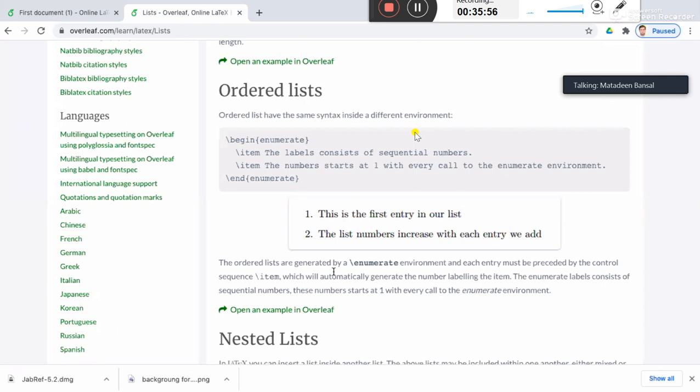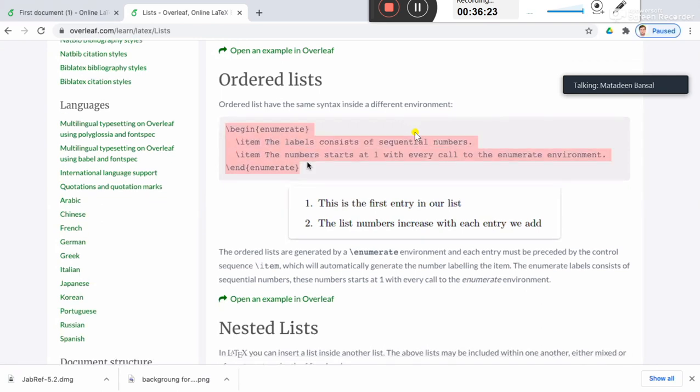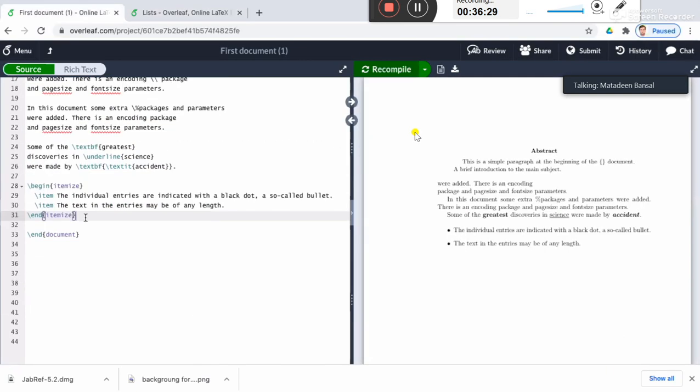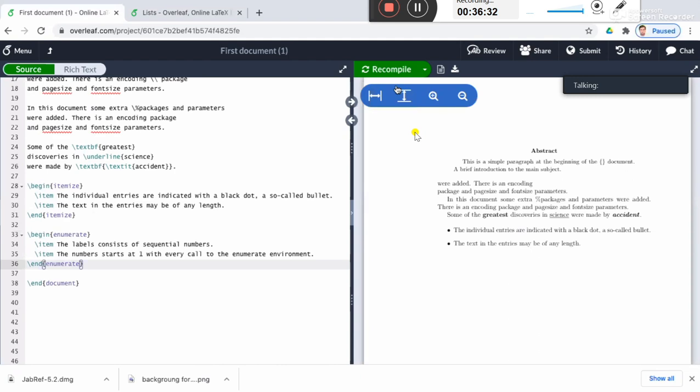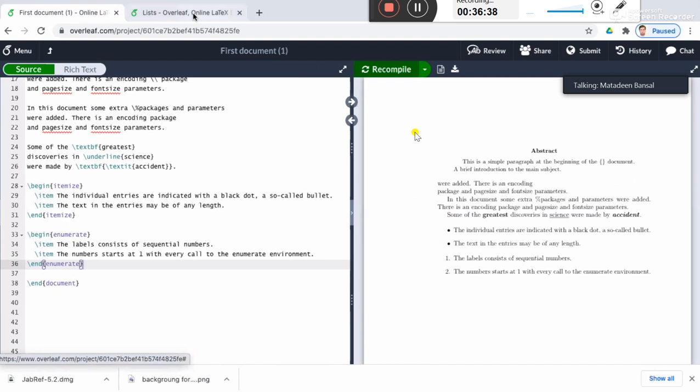Then for ordered list, you have an environment begin enumerate and end enumerate, and each element of the list will be identified by the word \item. Item means the first element, first line of the list, second line of the list, and so on. This will give you an enumerated list, a numbered list.